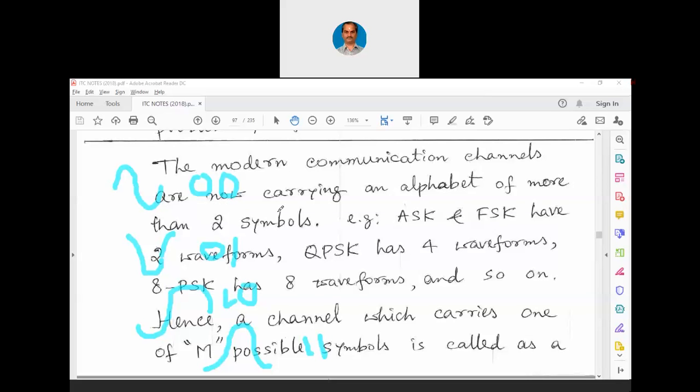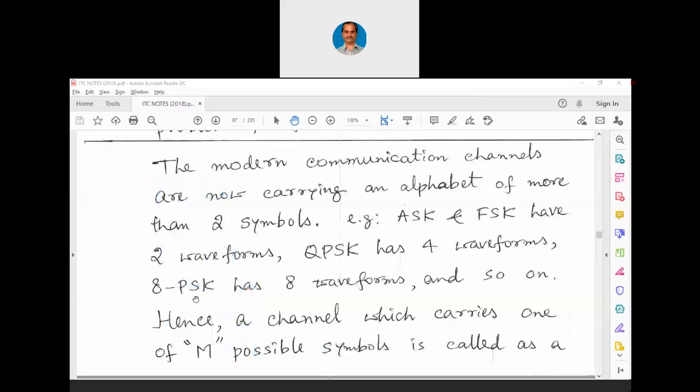Now you understand the beauty, the ingenuity of the technology, where we have distinct waveforms and each waveform can contain within it 2 bits. Actually it does not contain 2 bits. At the receiver it has to identify this waveform and it has to again generate these 2 bits. That is how I have been telling you again and again that we are conveying more and we are transmitting less. Now QPSK can have 4 waveforms.